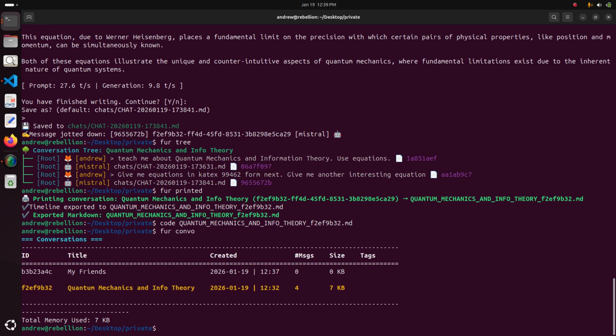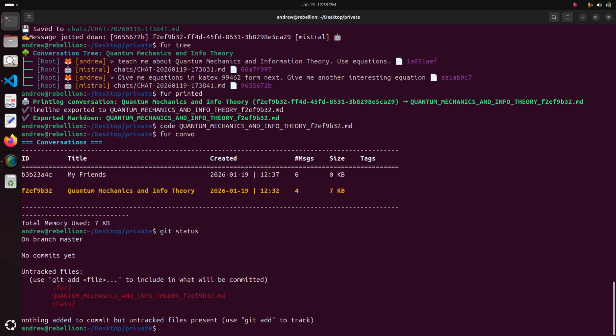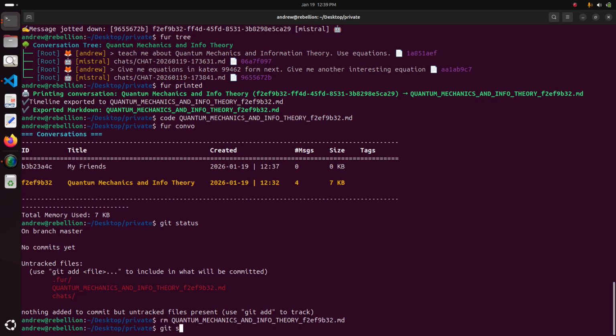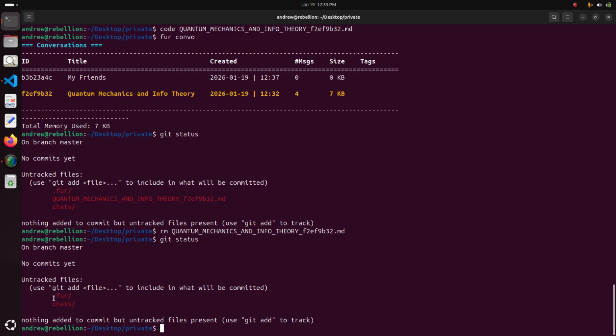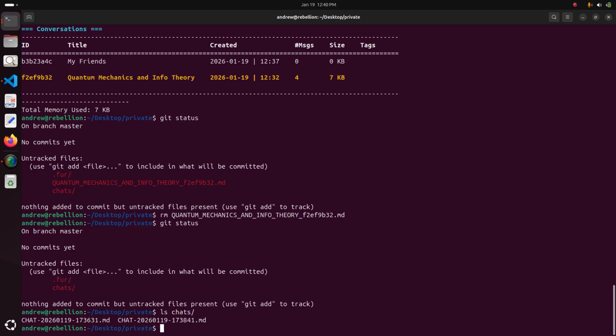Because now we have 2 conversations, we can save them. And like I said, the only thing you need to save here are just the .fir folder and the chats folder. The chats folder contains the markdown files of all your long form chats, usually generated from AI, right?